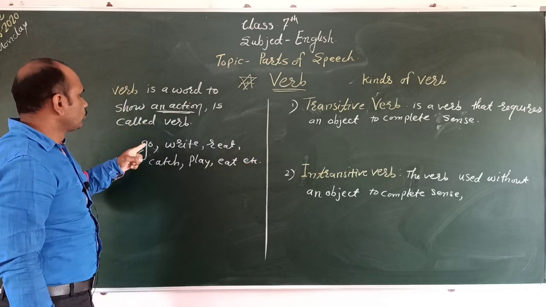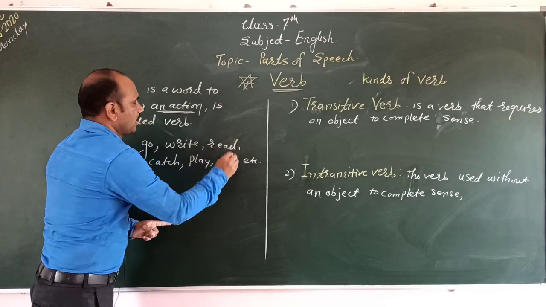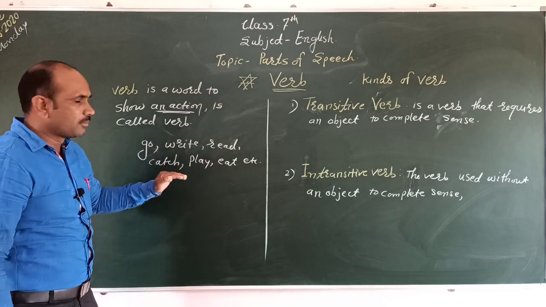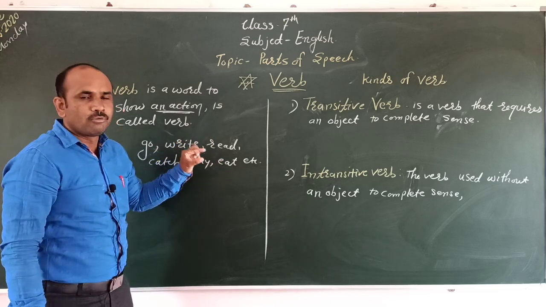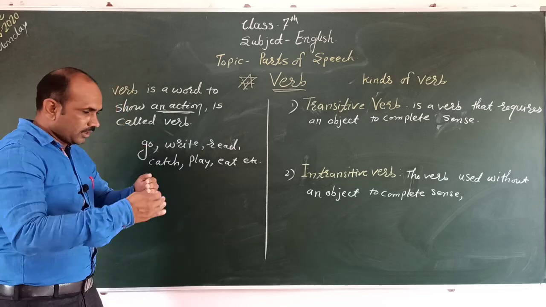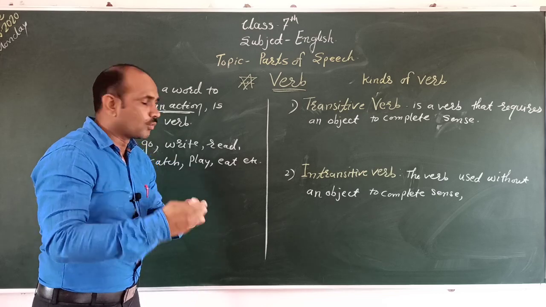Why do we call them verbs? Go, write, read, catch, play, eat, etc. These are the verbs because these words always show the action. Therefore, we call them verbs. Go, its meaning is that we are walking. That time we say go.